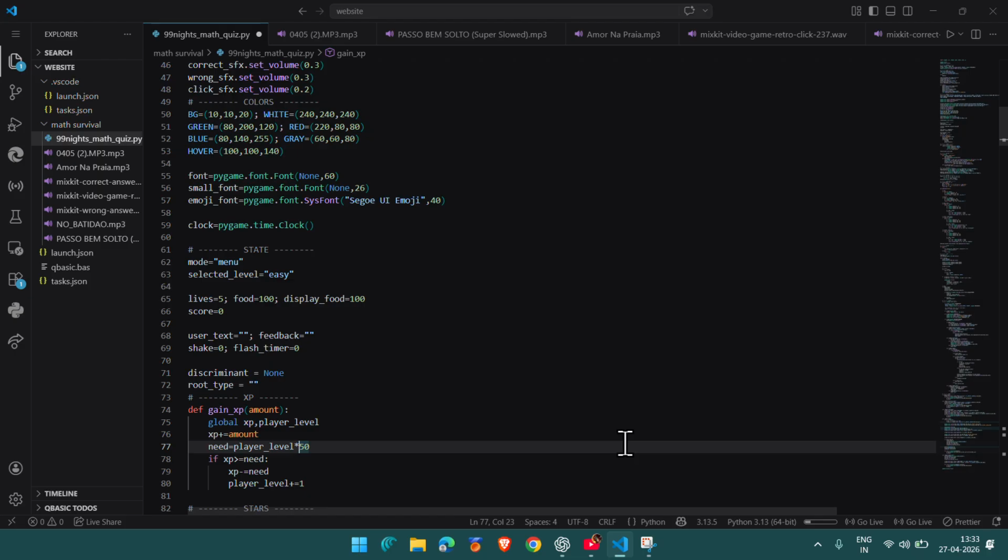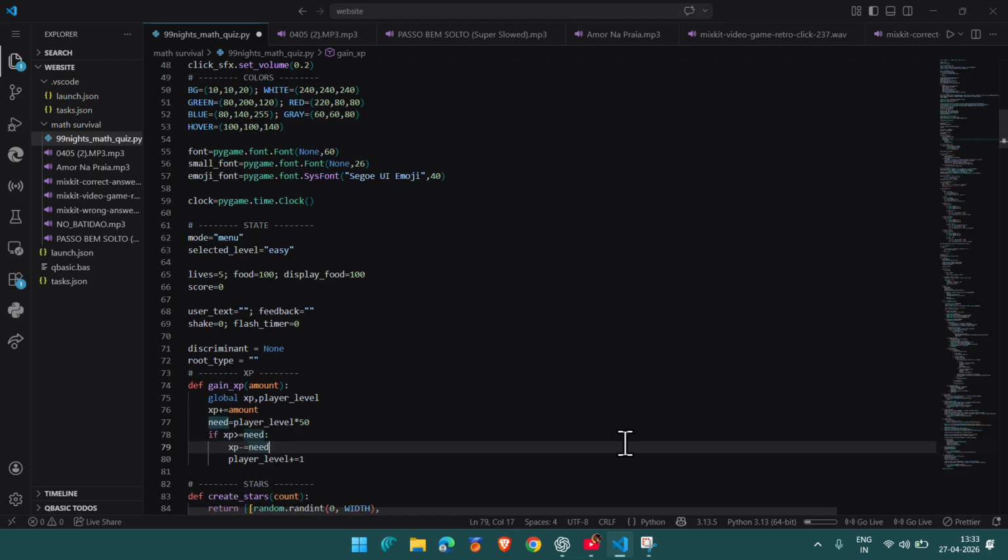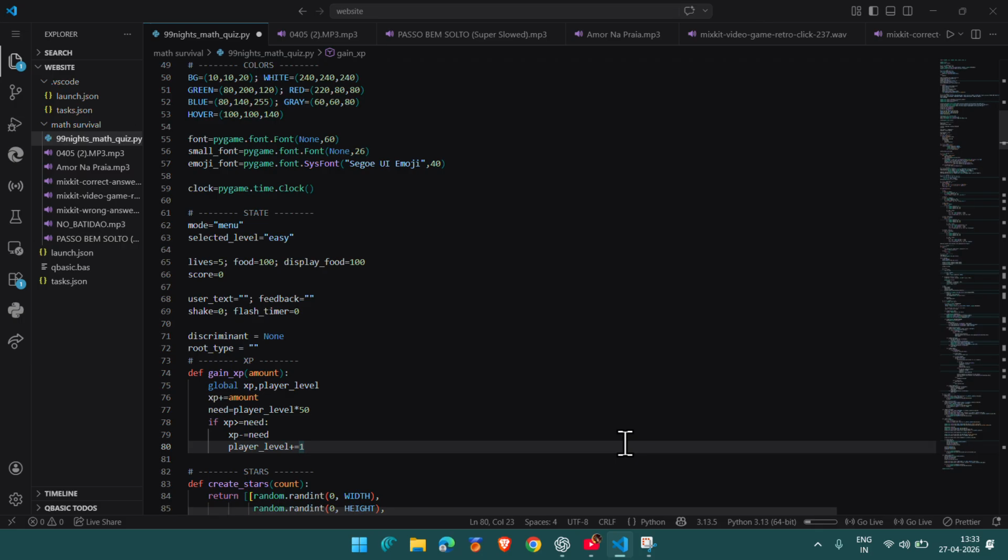We need higher XP for higher levels. If XP is greater than or equal to need, then XP becomes XP minus need: it becomes 0 if equal, and if greater, it keeps the surplus. Then player level is incremented, and it all repeats.